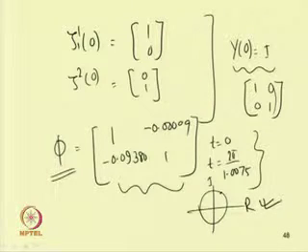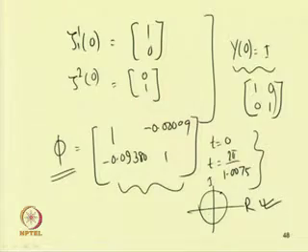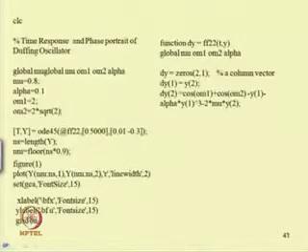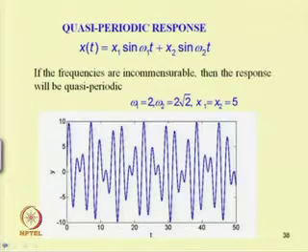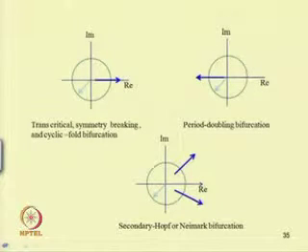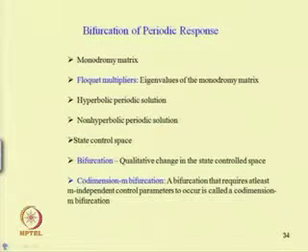So, with these examples we know how to find this monodromy matrix, and after finding it, now we will see how to study the bifurcation of the system. Similar to the bifurcation of the system we studied in the case of the fixed point system, in the case of the periodic system also we have different types of bifurcations.